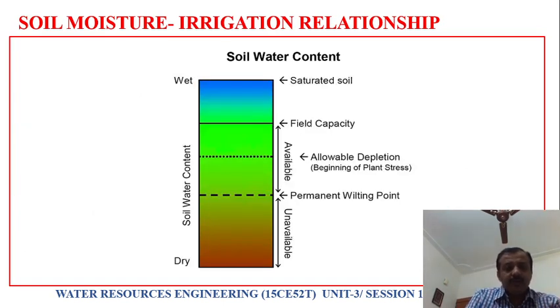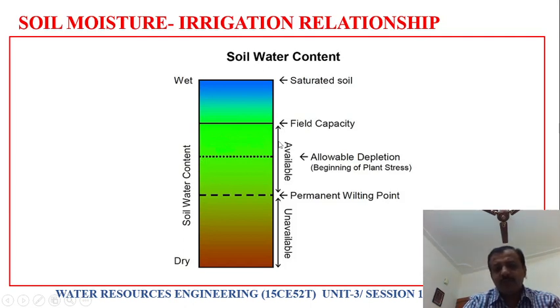Let us have one more diagram here. This is the soil water content. This is the permanent wilting point. There will be some moisture, some soil water content, but this moisture cannot be extracted by plants. This stage we call the permanent wilting stage. And here is the moisture which can be used by the plants.